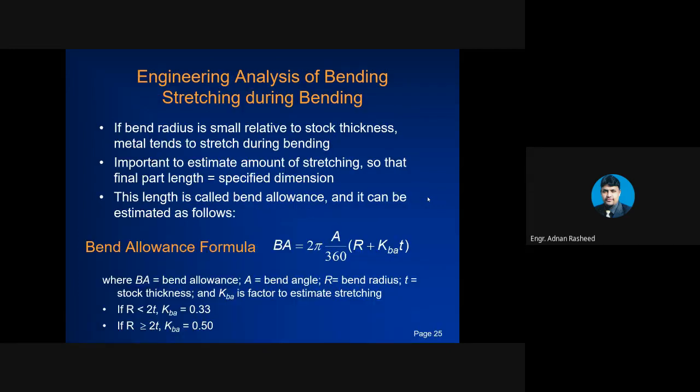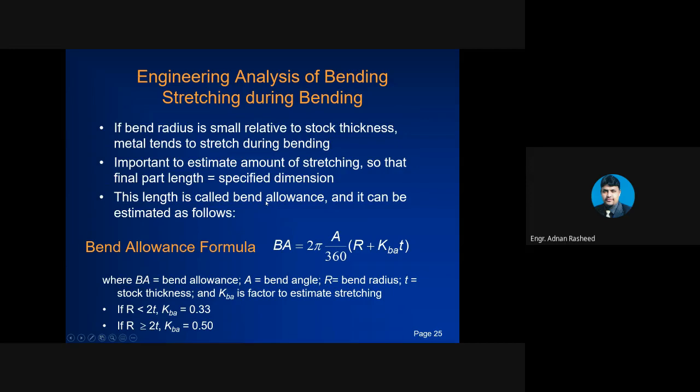Engineering analysis of bending: stretching during bending. What is the behavior? If the bend radius is small relative to the stock thickness, the metal tends to stretch during bending. So if your bending radius is small relative to the stock thickness, the metal will stretch during bending. It is important to estimate the amount of stretching so that the final part length is the specified dimension.